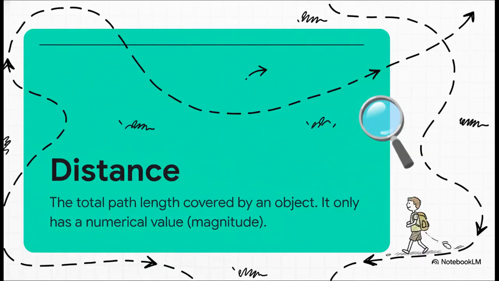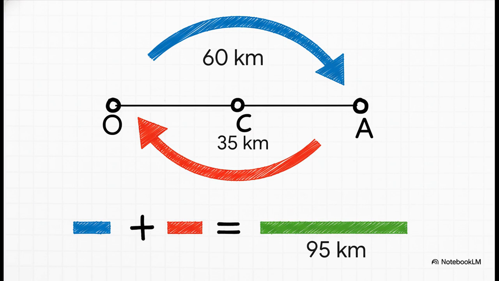First, let's talk about distance. Distance is the total path length that an object has covered. Think of it as every single step you take on a journey. It's the actual path traveled. We only care about how much ground was covered, not in which direction. Let's look at our example.